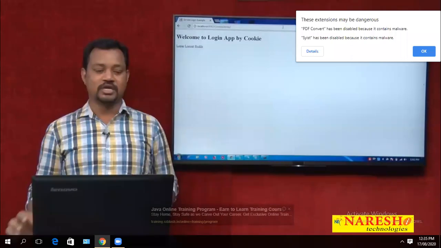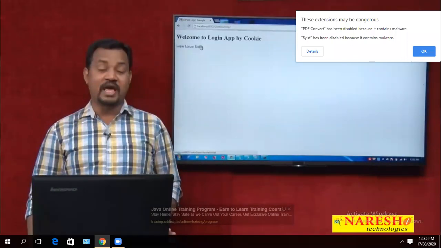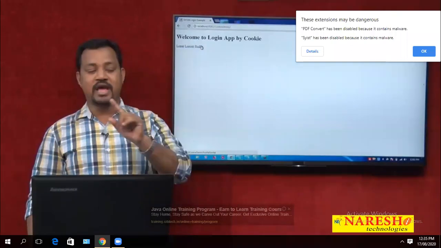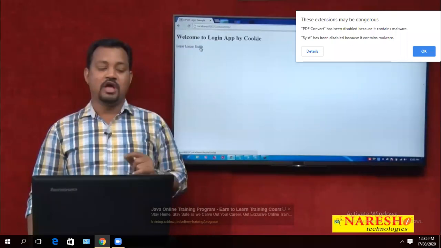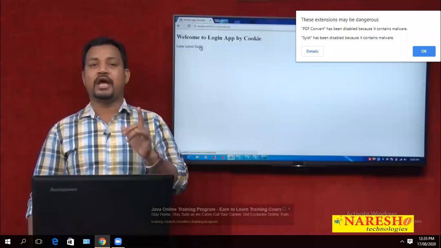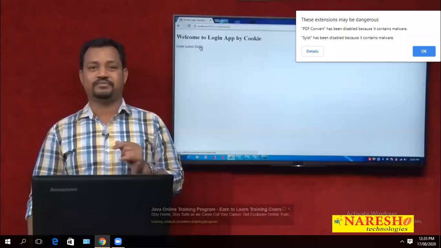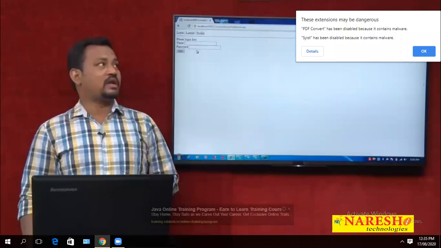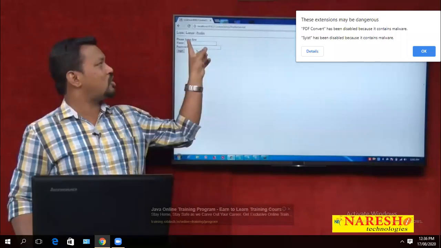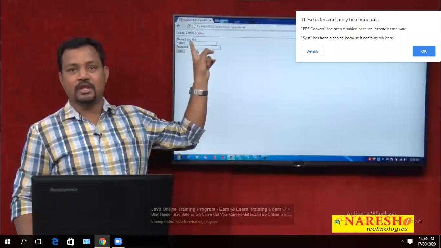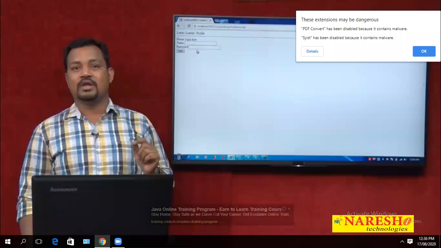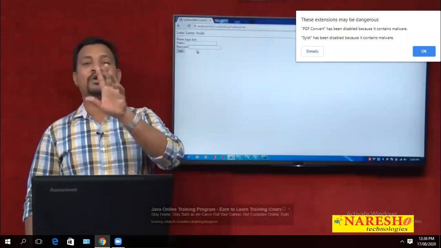Let me start like this. I am clicking on profile check directly. Whenever I click on profile check directly, I must get an invalid page, because the login process is not completed. See there, whenever I clicked it, I got one message: Please log in first. Because you are trying to view the profile, please log in first. Only when the login process is successful can you see the profile.